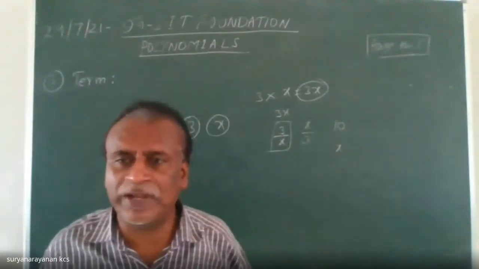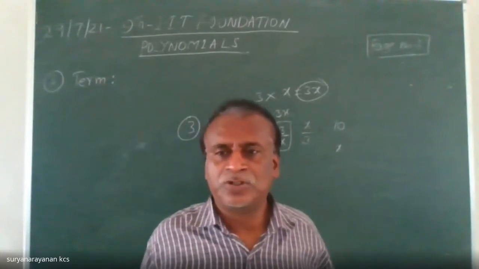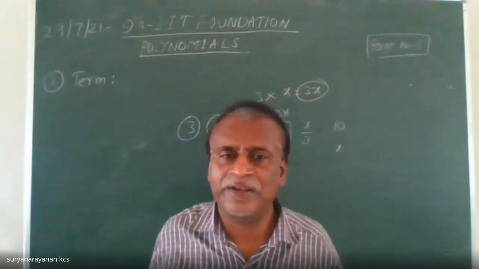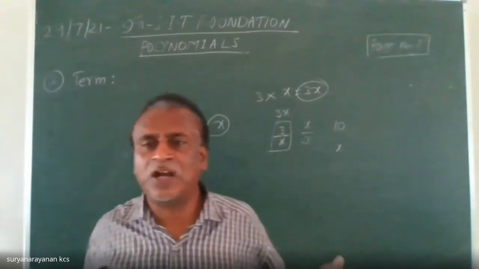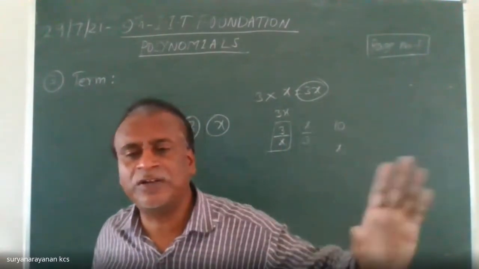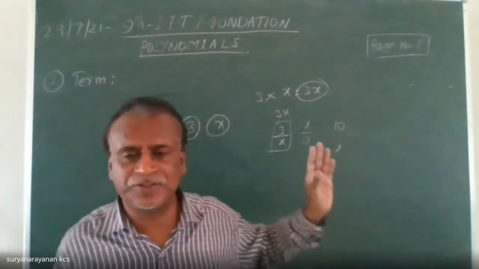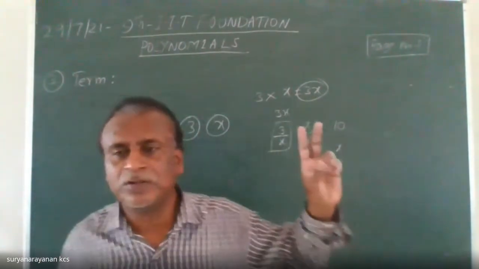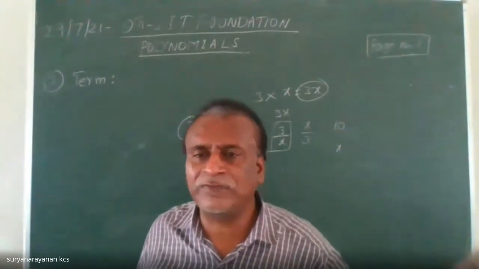Not only multiplication, you used division operation also. So to write a term, what are the operations you applied between constant and variable, not only one variable.